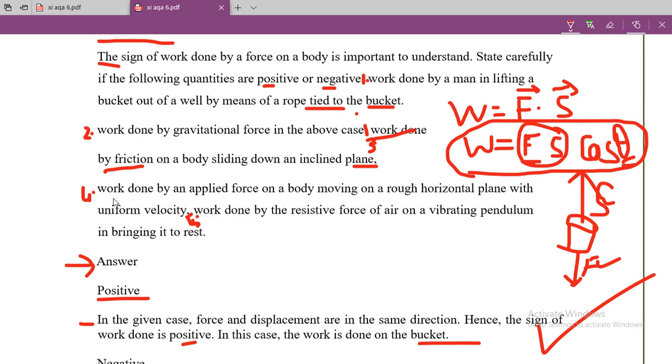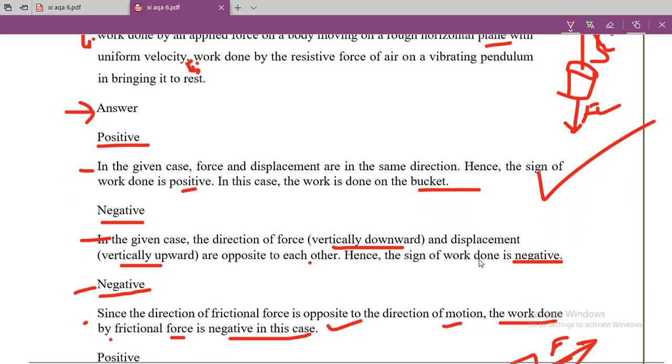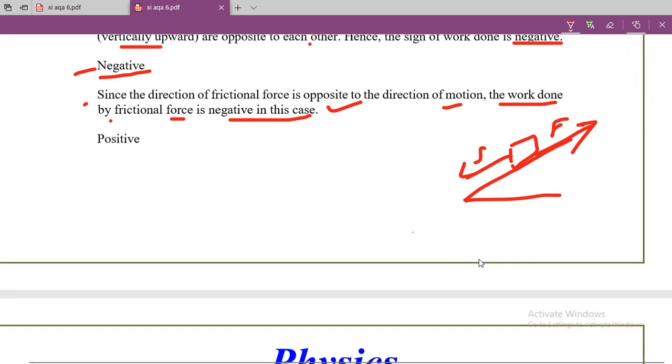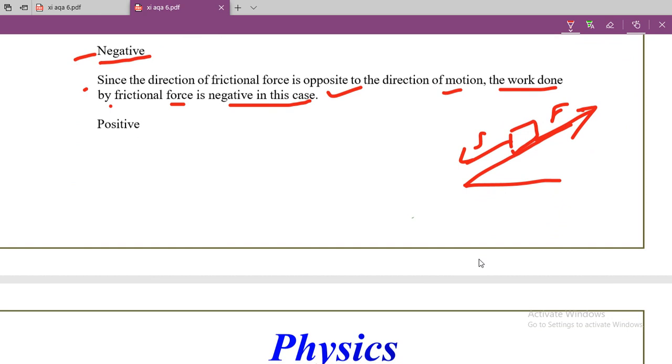Fourth point is work done by an applied force on a body moving on a rough horizontal plane. If on a rough horizontal plane you apply a force, then the object must move in the direction of the force. So in this case the work is positive because force and displacement are in the same direction.